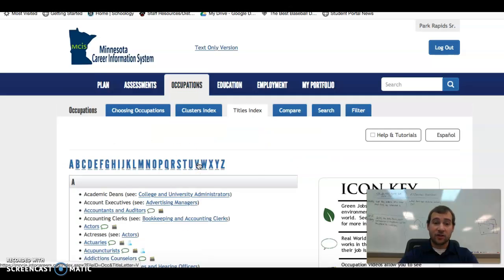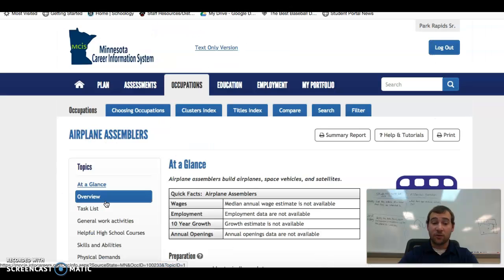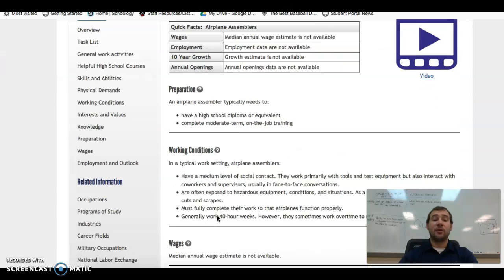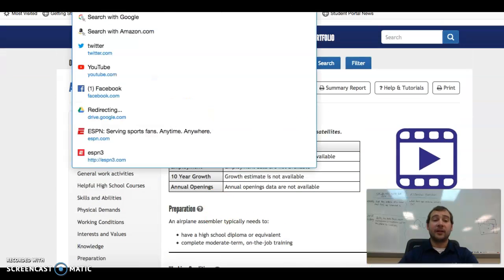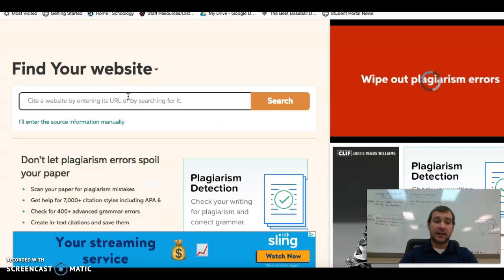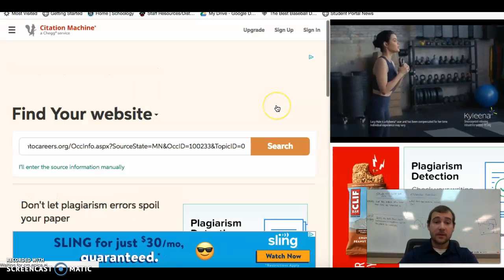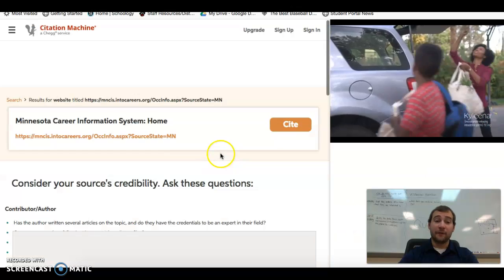So I'm going to go to occupations, and let's just say I want to be an airplane assembler. That's what I've been working on the whole time. So I'm on this page. This has been the number one page that we've used. So I'm going to click on this. I'm going to copy the link. Paste it into the citation machine. It's going to basically do it for me.